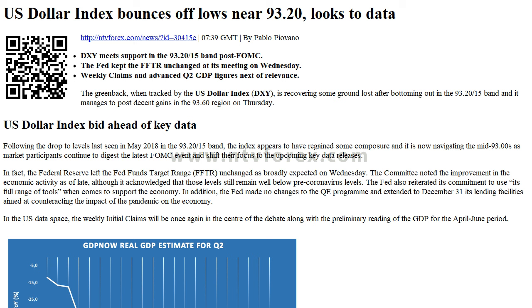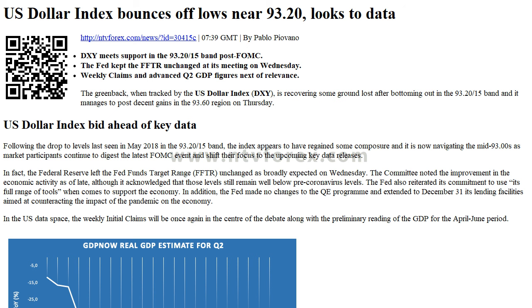The greenback, when tracked by the US dollar index DXY, is recovering some ground lost after bottoming out in the 93.20-15 band, and it manages to post decent gains in the 93.60 region on Thursday. US dollar index bid ahead of key data.